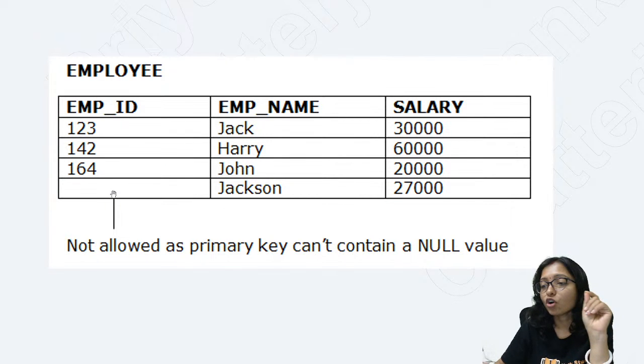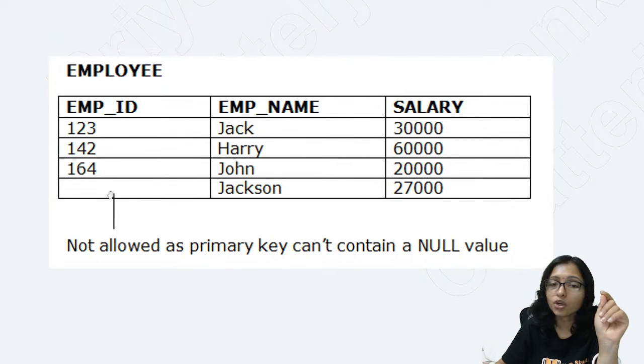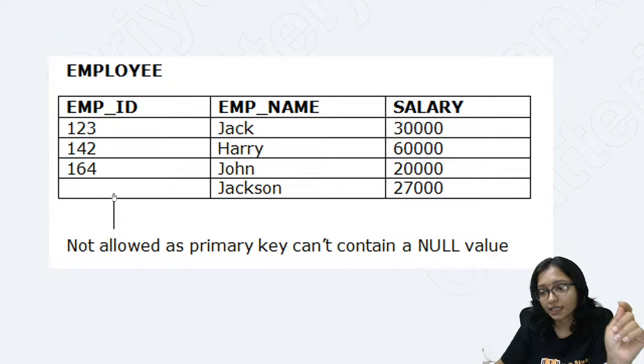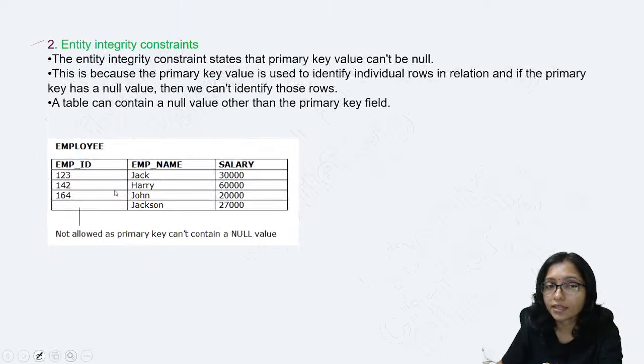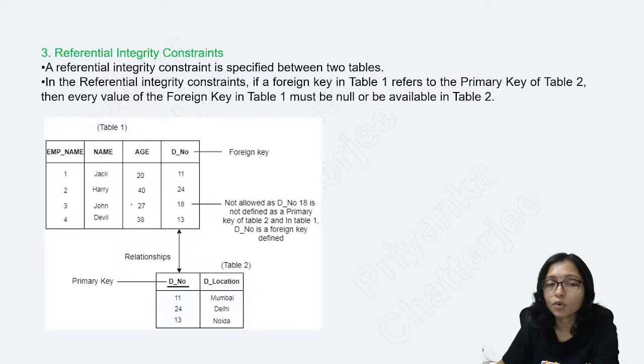Primary key cannot be null. That is your entity integrity. Take the example, remember the example, very important.